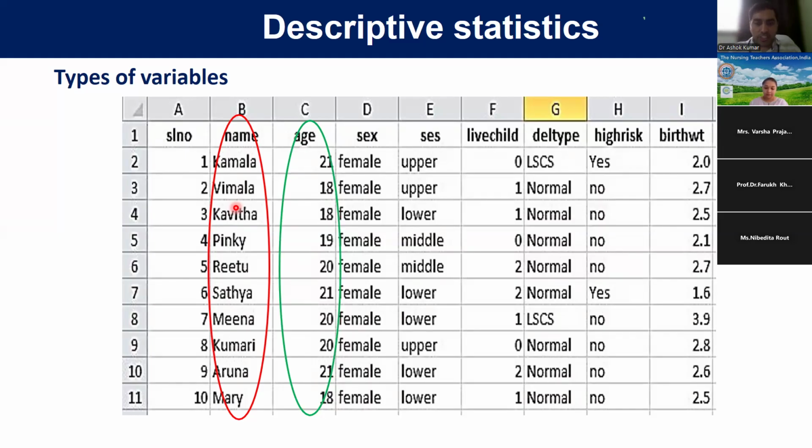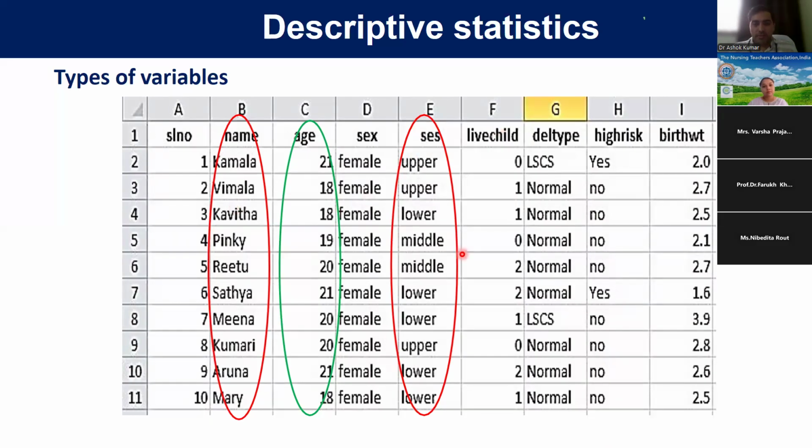When we talk about sex or gender or socioeconomic status, when we talk about gender or sex, which type is it: nominal, ordinal, interval, or discrete and continuous? Is it qualitative or quantitative? We know that it is qualitative, and within qualitative it is nominal. It is male or female, but because this is related to delivery and birth weight, I think in this study only females were recruited. So you have to remember.